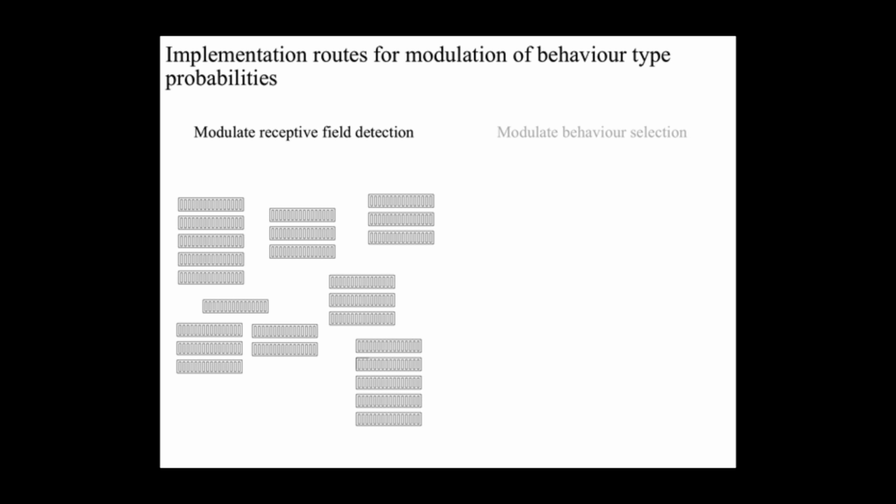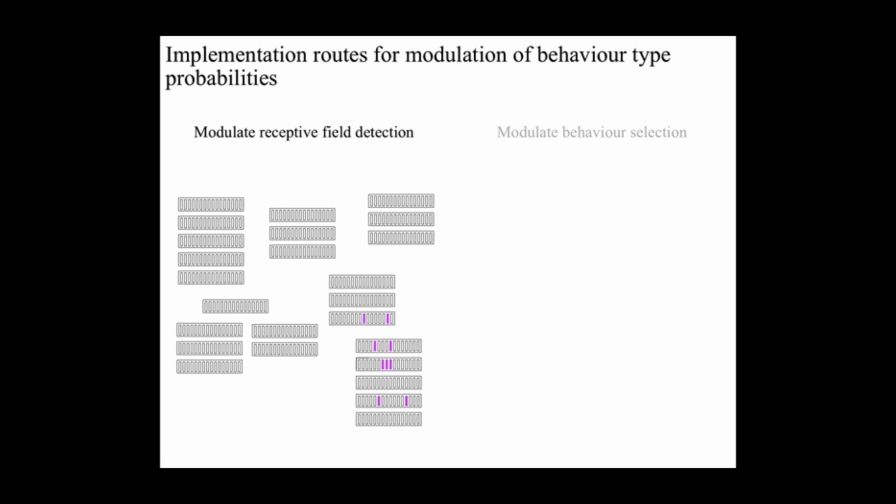For the cortical route, we have the columns organized into areas, and prioritization could reduce the receptive field detection thresholds across an area, or target regions within different areas, or even target individual columns that on balance tend to recommend the selected behavior types more strongly.